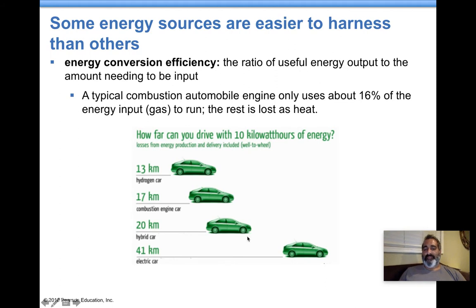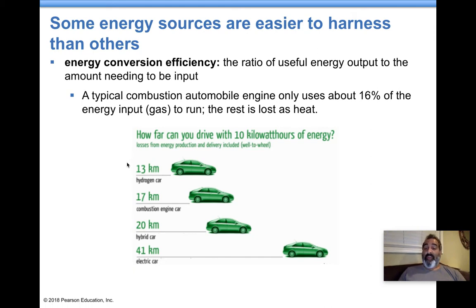I'm showing you the efficiencies of these cars. Electric cars would get 41 kilometers out of that. A hybrid car would get 20. A combustion engine that burns gas would get 17. Hybrids burn gas and utilize batteries, so they're a hybrid between an electric and a combustion. And then a hydrogen car would only get 13. So that's showing you the efficiency. A high conversion number would mean very efficient. A low value would be not efficient.